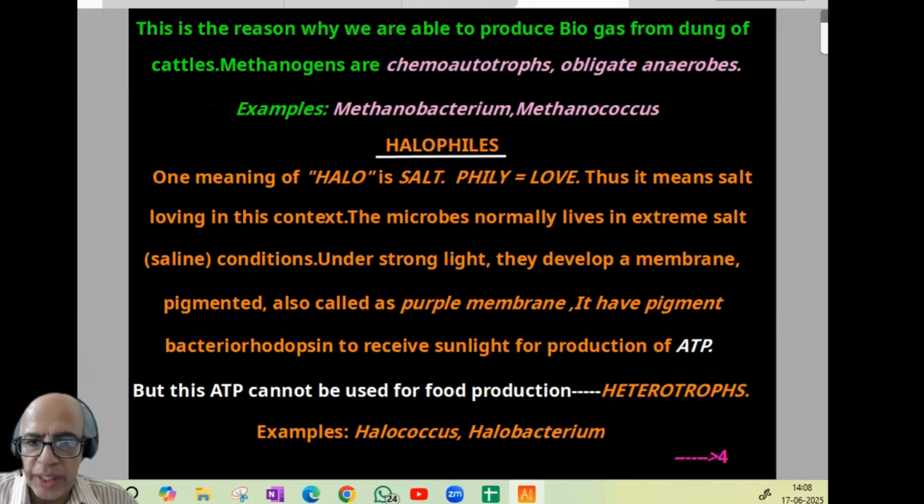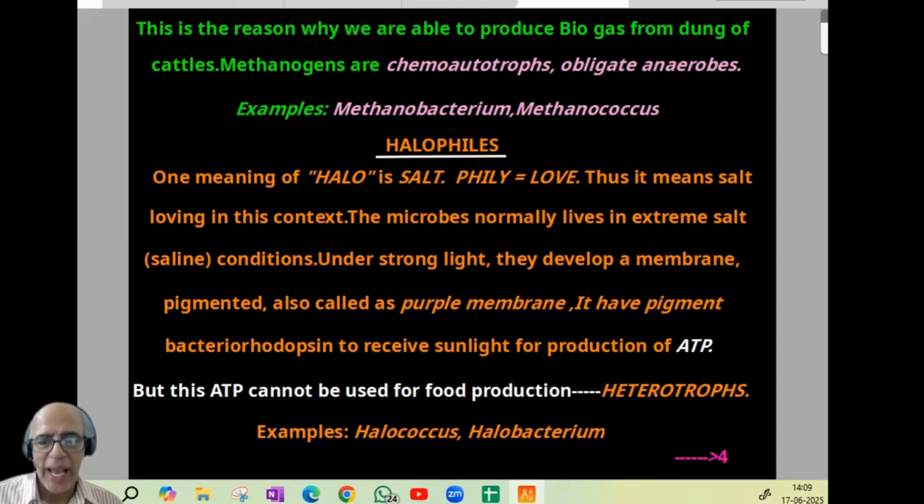This is the reason why we are able to produce biogas from dung of cattle, because that microbe is there. Methanogens are chemoautotrophs. They are obligate, strict anaerobes. And typical examples are Methanobacterium and Methanococcus. How that methane gas or biogas is produced, we'll be studying in second year under sewage treatment plant, STP. Now comes the second group, that is halophiles.